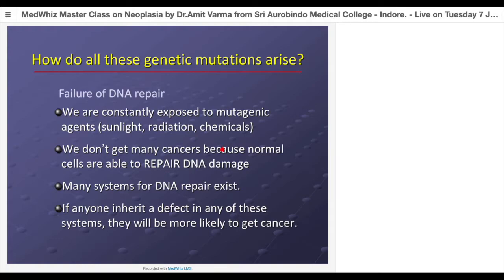Now how are these mutations occurring? As I said, there's a failure of the DNA repair. We are constantly exposed to mutagenic agents like UV light or radiations or chemicals. Now we don't get many cancers. Why? Because normally our DNA is getting repaired. So we are lucky enough to have genotypically normal DNA repair genes. There are many systems of DNA repair in our body. But if a patient inherits any defect in these systems, these are the group of people who are more prone to get cancers.